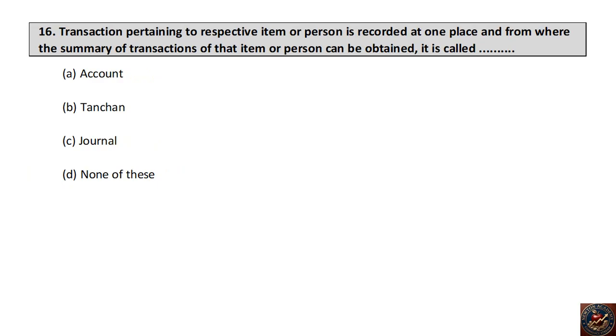Transaction pertaining to respective item or person is recorded at one place, and from where the summary of transactions of that item or person can be obtained, it is called dash. Account, transaction, journal, none of these. The right answer is account.